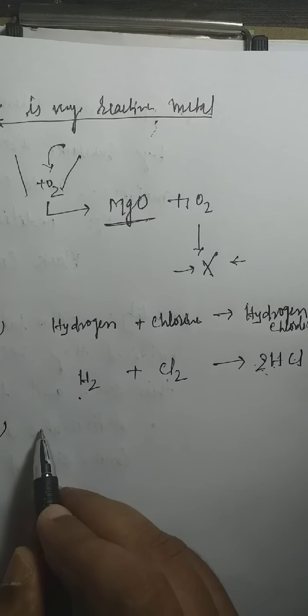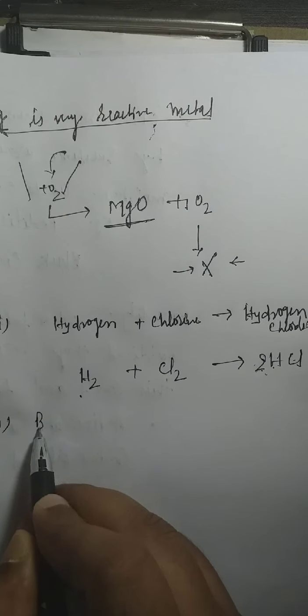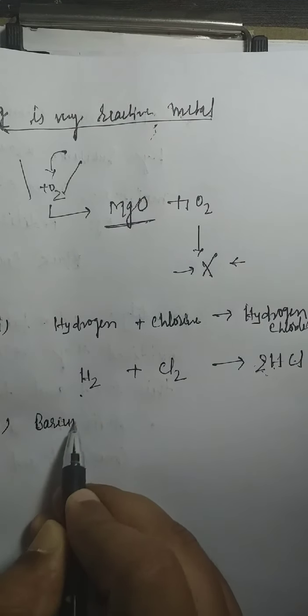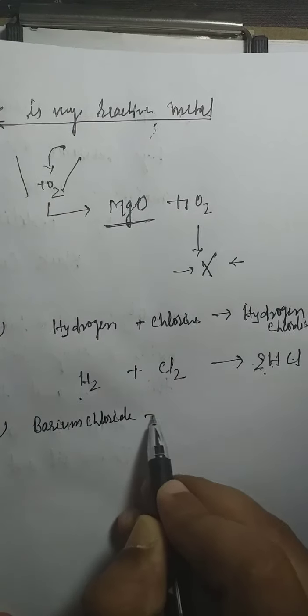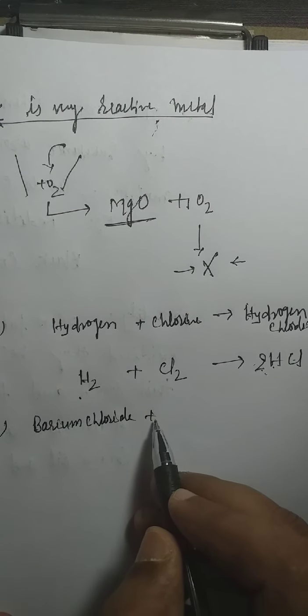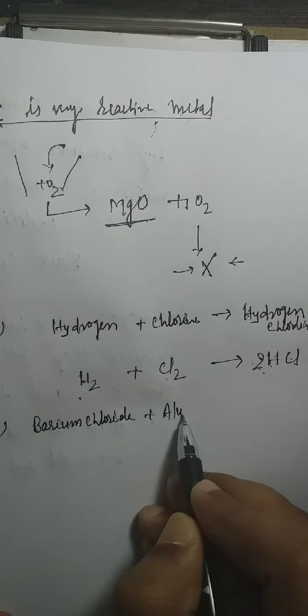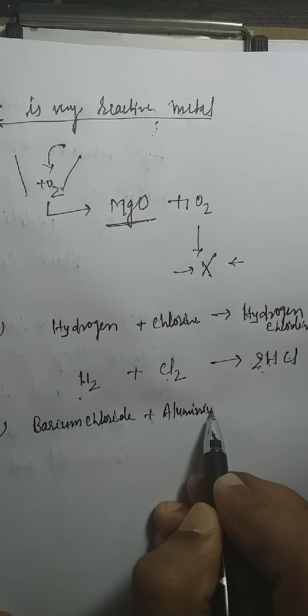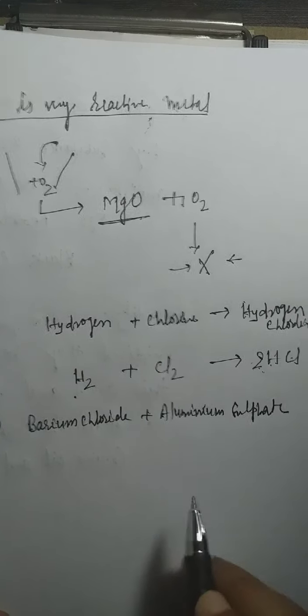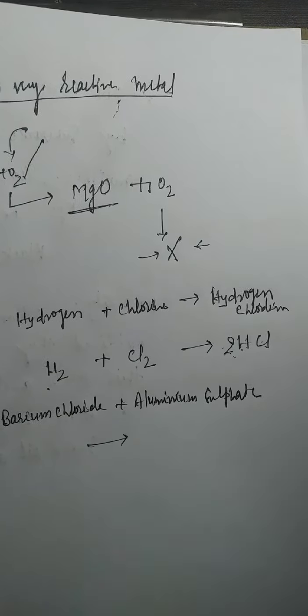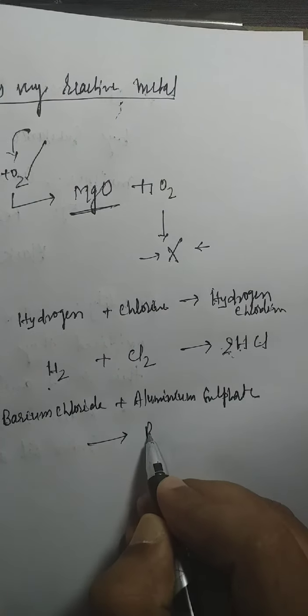We are moving ahead with question 2. The reaction is asking for barium chloride plus aluminium sulfate. When they react, they form a product, barium sulfate.